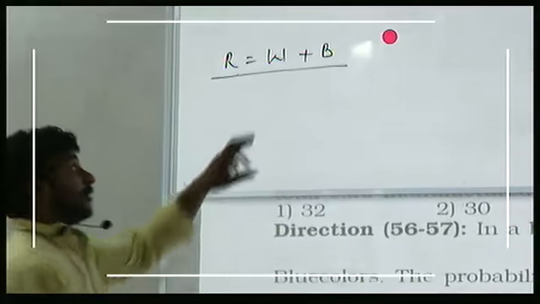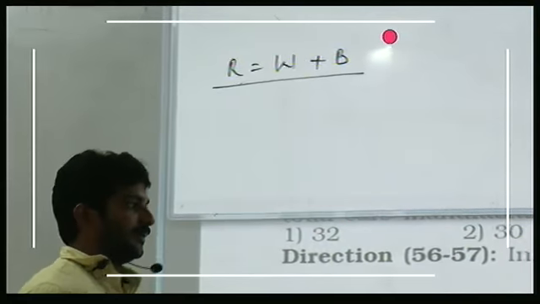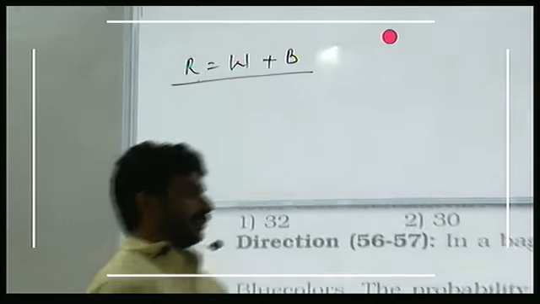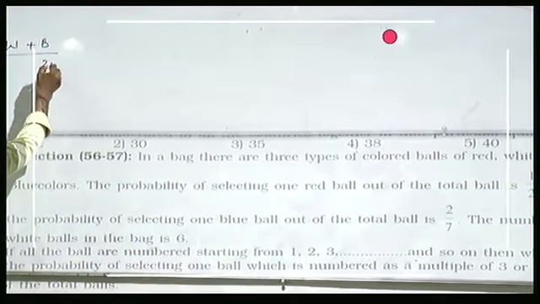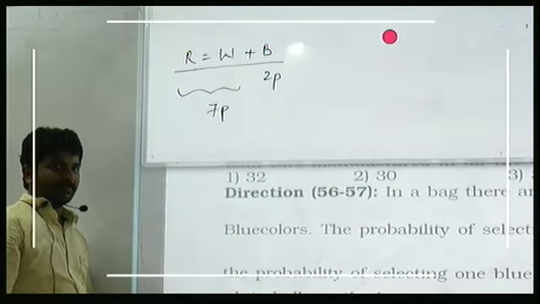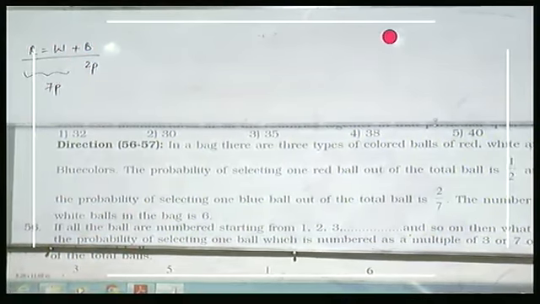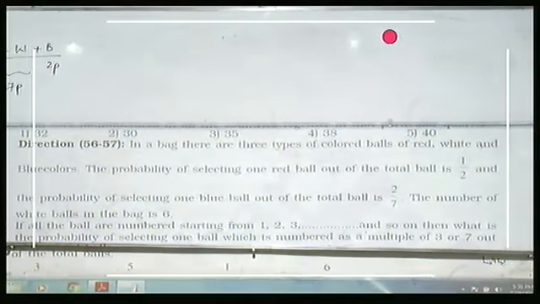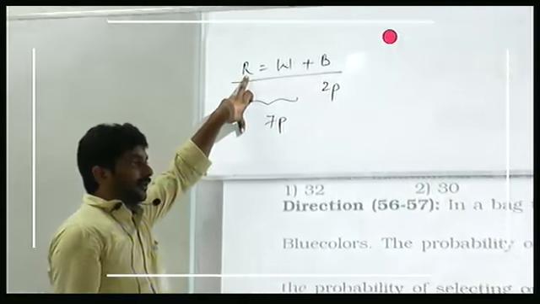So red colored balls will be equal to combined balls of white and then blue. Yes or no? Right. Next, the probability of selecting one blue ball out of the total balls is 2/7. If this is 2 parts, together that will be 7 parts. Next, the white color balls in the bag is 6. From this, you know that red colored balls occupies 50% of the total number of balls.